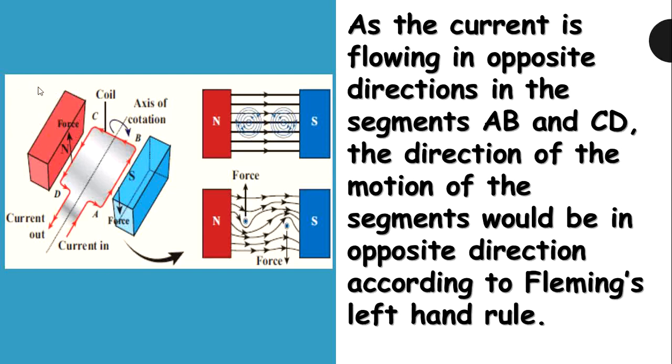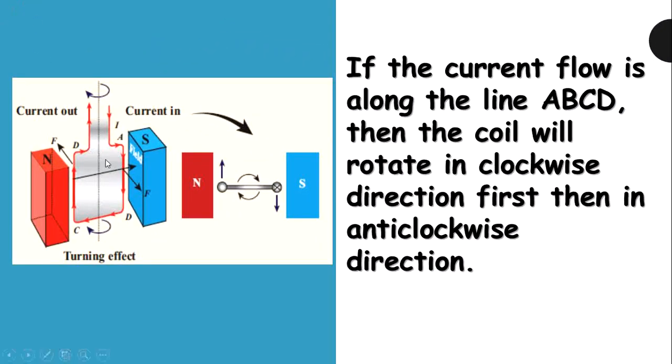See this diagram, the direction of the current is along AB and CD, and then the segment CD becomes DC, and the segment AB becomes BA.